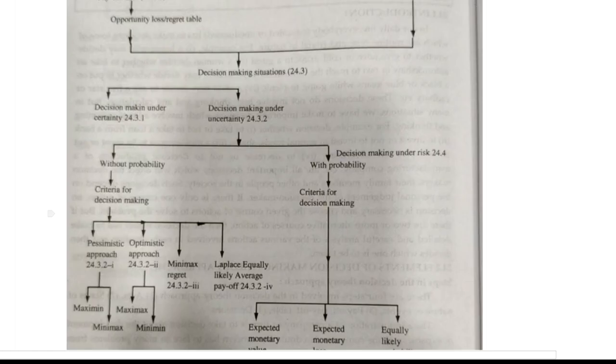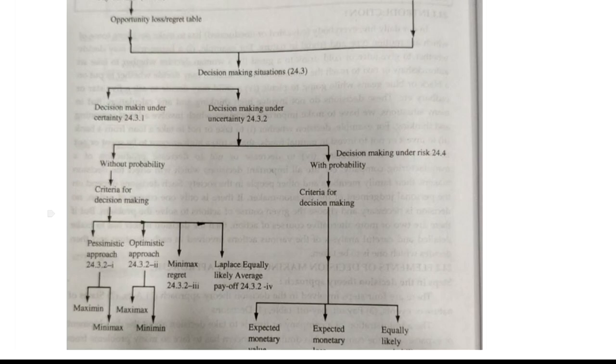See, there are decision making situations under certainty and under uncertainty. Under uncertainty, we have two types, without probability and with probability. And with probability, it is said to be decision making under risk. Without probability, the criteria for decision making are, one is called the pessimistic approach, other is the optimistic approach.